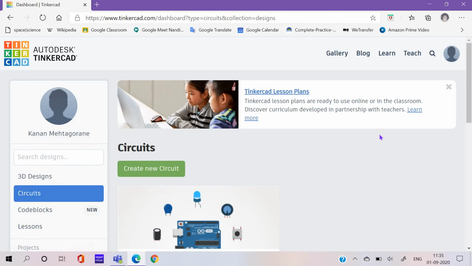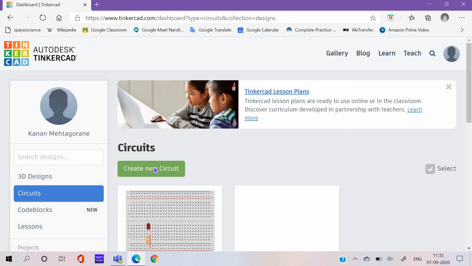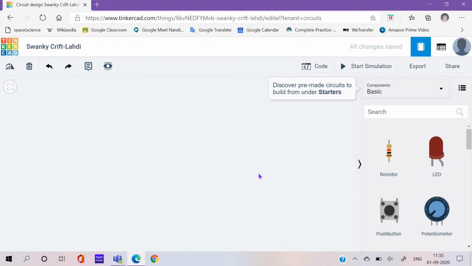It's okay because I didn't save my name actually, so it doesn't show. So I'm gonna click create a new circuit by going to the circuits. The recent projects you did will be shown when you click circuits. So here, can you see this?